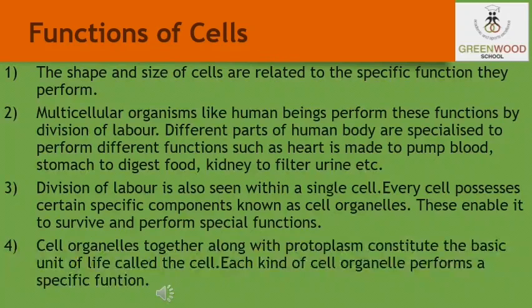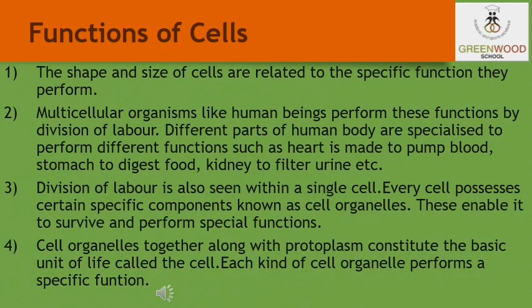Each living cell has the capacity to perform some basic functions that characterize living organisms, and the shape and size of the cells are related to the specific function they perform. Multicellular organisms like human beings perform these functions by division of labor. Different parts of the human body are specialized to perform different functions, such as the heart is made to pump the blood, the stomach to digest the food, the kidney to filter the urine.